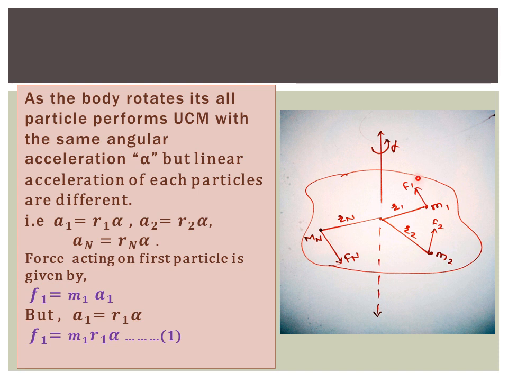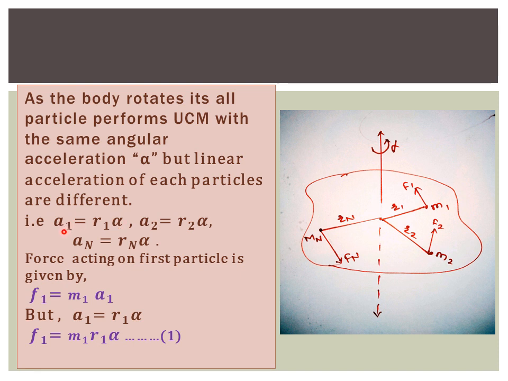m1's linear acceleration is a1, m2's linear acceleration is a2, and mn's linear acceleration is an. That is, the linear acceleration of the first particle a1 equals r1 into alpha. This is alpha, the angular acceleration.